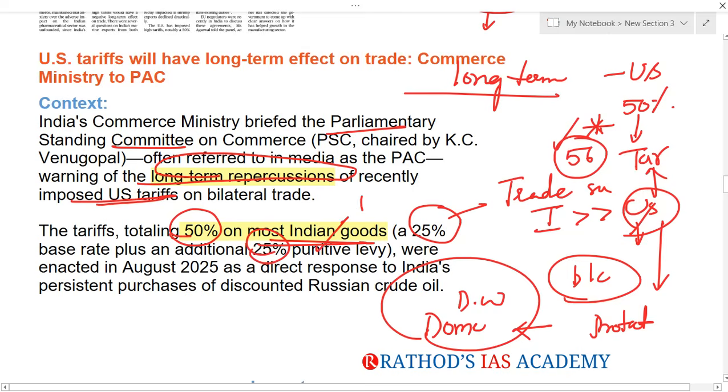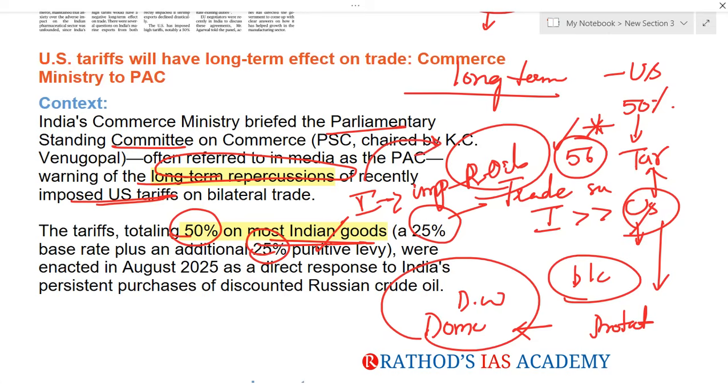The punitive levy is nothing but because India is importing Russian oil at a discounted price. So because of this, India is giving money in return for the oil we are getting. So the US is alleging that India is fueling the Russia-Ukraine crisis.